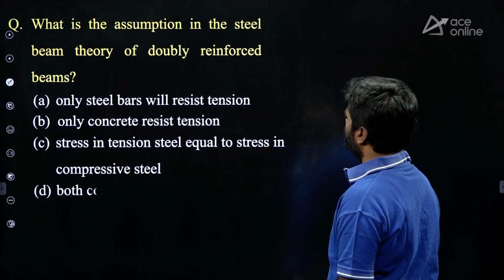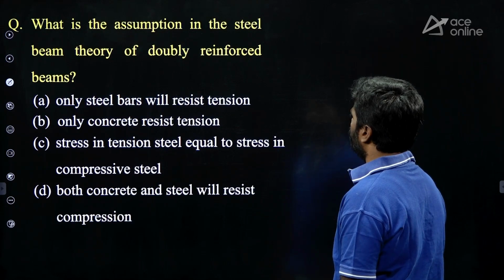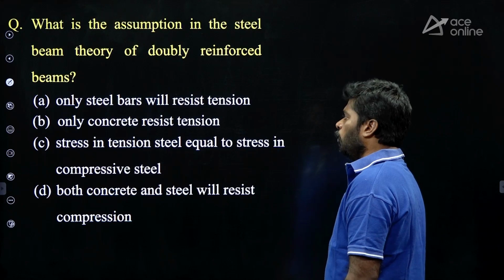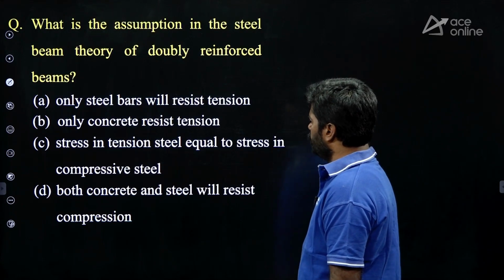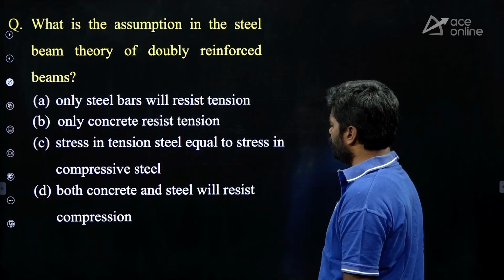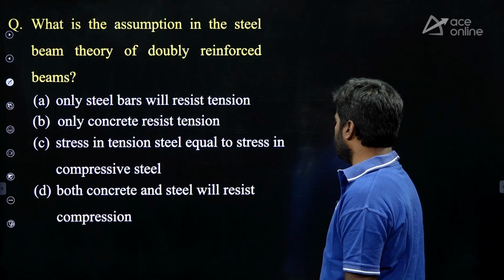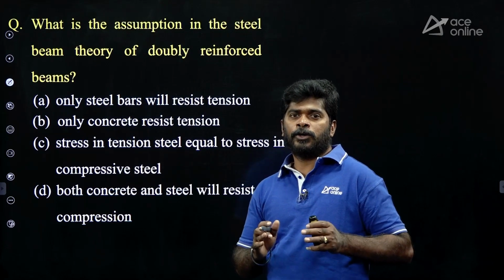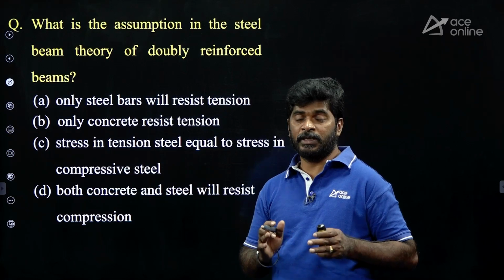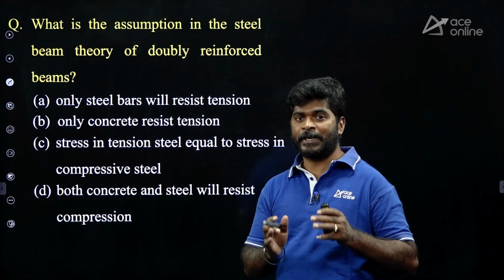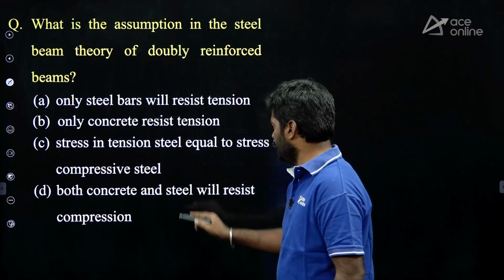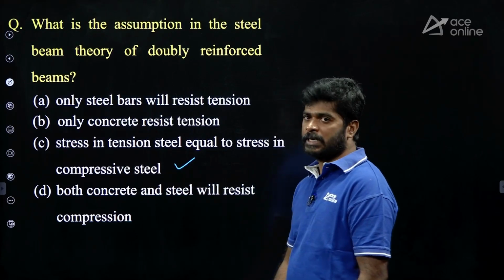What is the assumption in the steel beam theory of doubly reinforced beams? Only steel bars will resist tension; only concrete resists tension; stress in tension steel equal to stress in compression steel; both concrete and steel will resist the compression. According to steel beam theory, there is an assumption that stress in tension steel must be equal to stress in compression steel. Option C is correct.